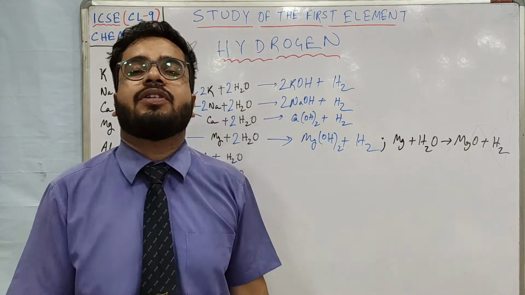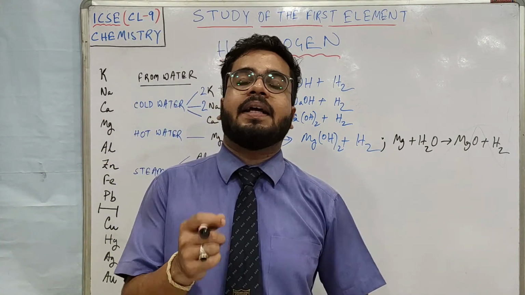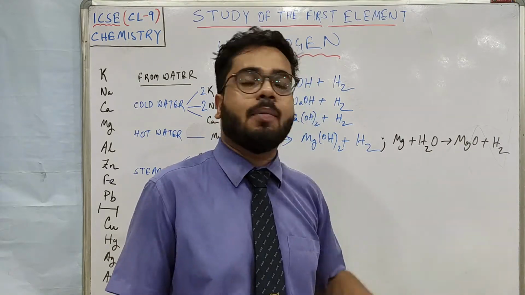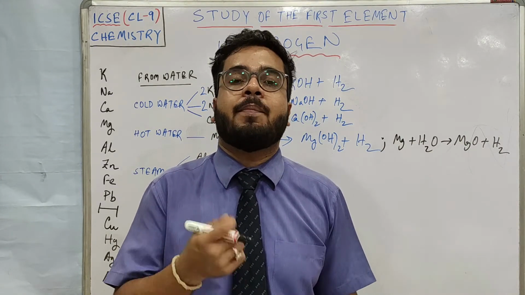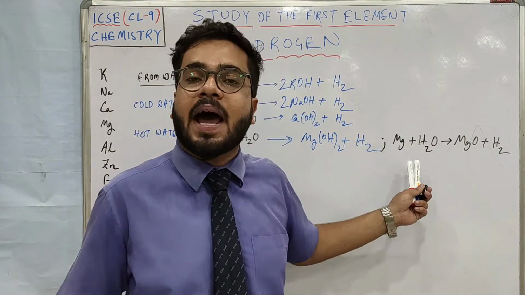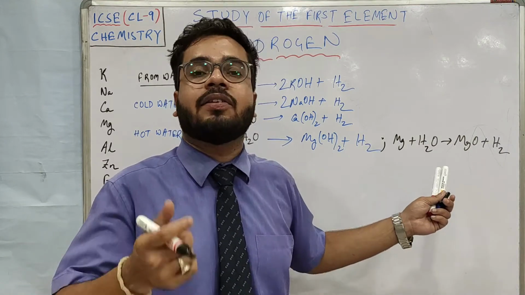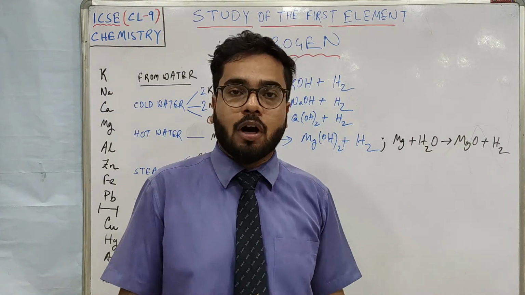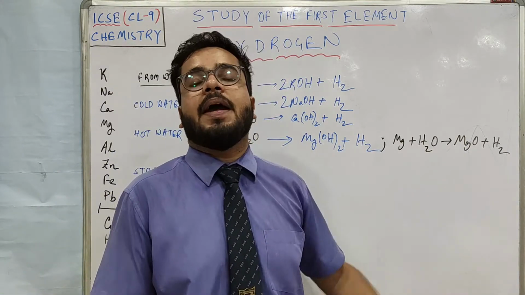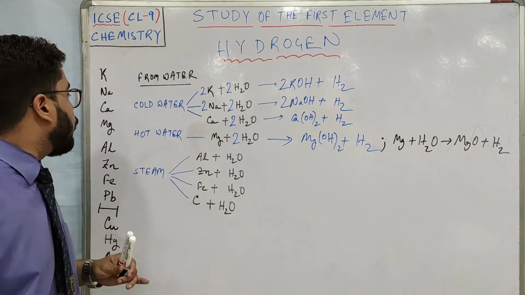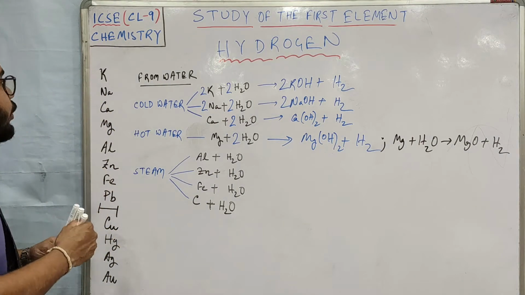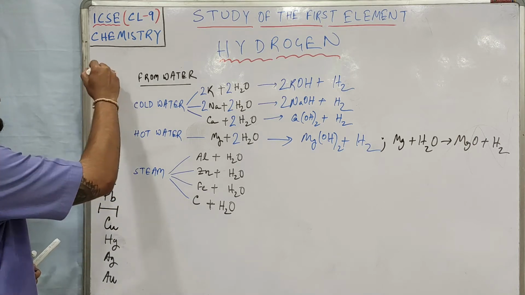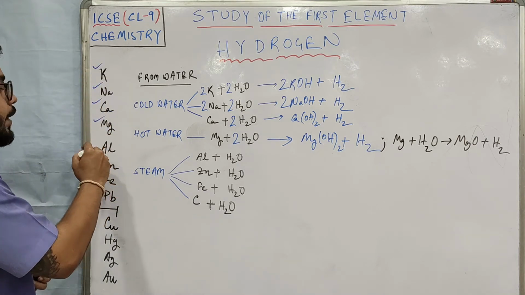And whoever has done the experiment of burning magnesium ribbon, you know that when magnesium gets burned and magnesium oxide is formed, it produces a bright white light. So that bright white light, like a Diwali cracker, you will be able to see while this reaction happens, because of the production of magnesium oxide. Now we have learned the reaction of potassium, sodium, calcium and magnesium. See, these all we have done with water.